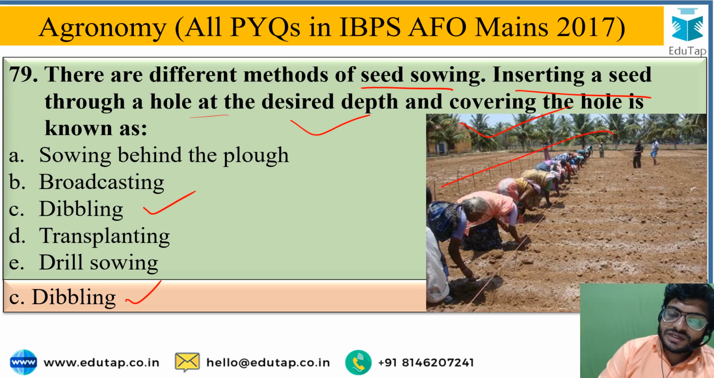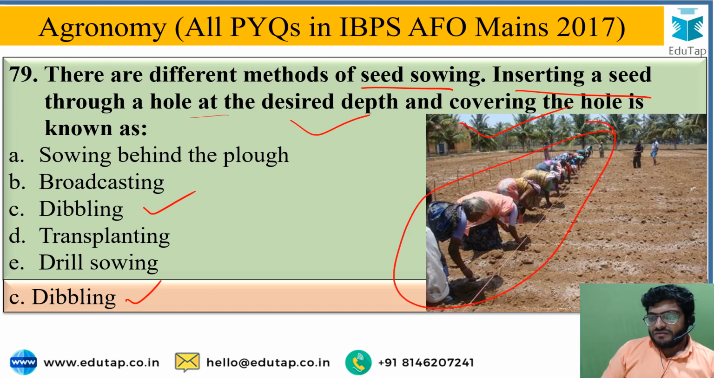In this image you can see the farmers are dibbling the seeds for sowing. So they are practicing the dibbling method of sowing. So mainly this is for the sowing of cotton.